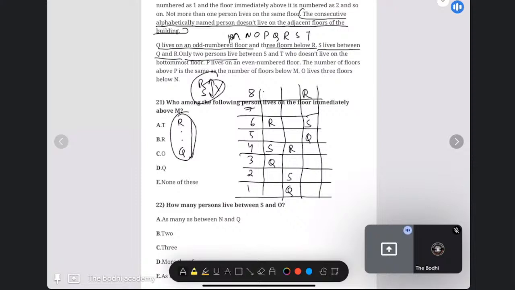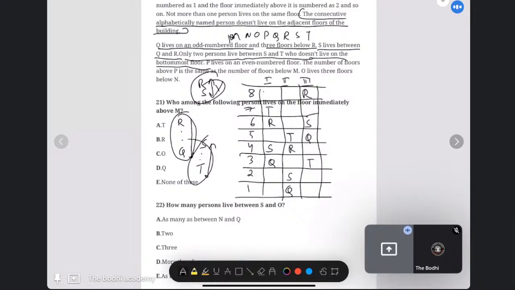Next, only two floors live between S and T, who does not live on the bottommost floor. So two floors are between S and T. Now we will see the arrangement. In the first arrangement, if I number it as first, this is second, and this is third. Two ways. Either T can live on the seventh, or T can live on the first. But given in the condition that T is not living on the bottommost floor, T will go on the seventh one. Again, two floors between S and T, it will come here. Two floors between S and T, it will come here.